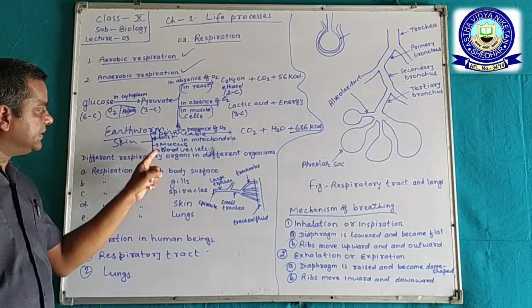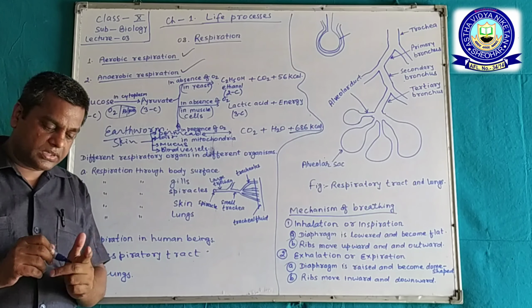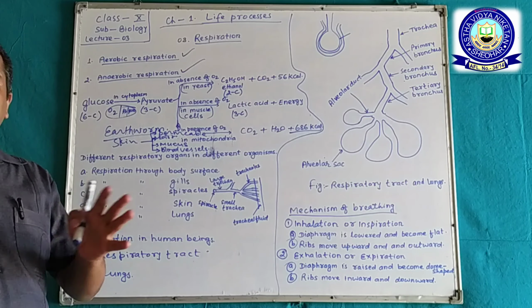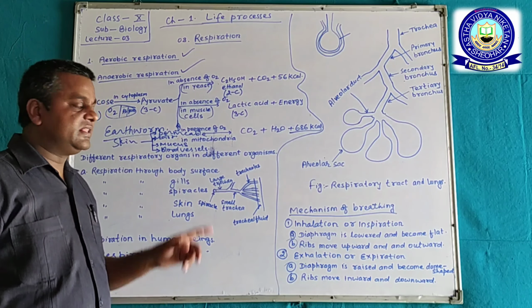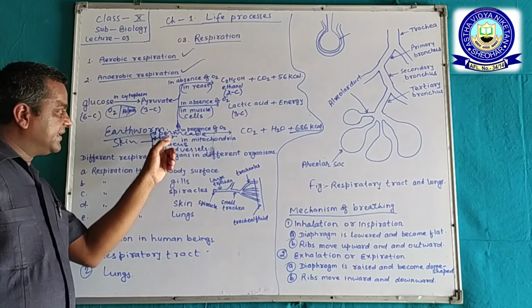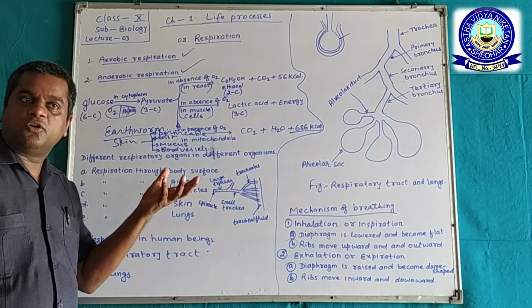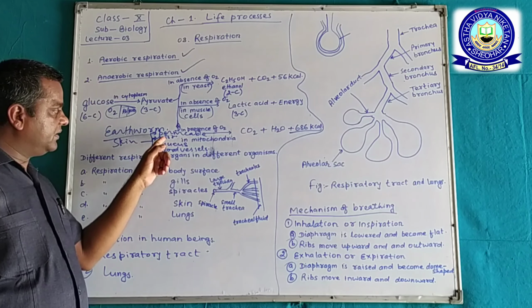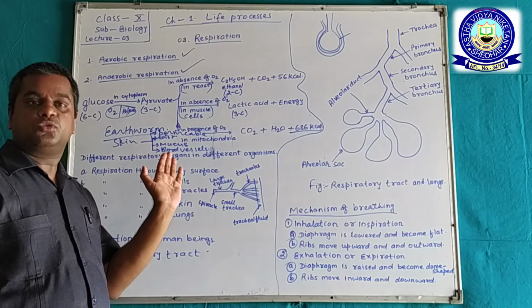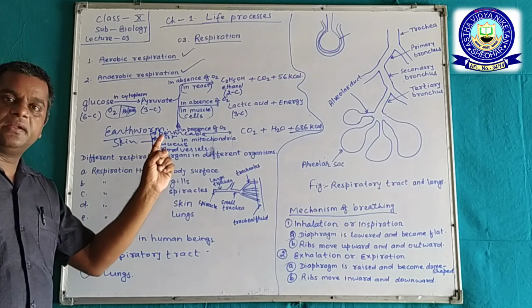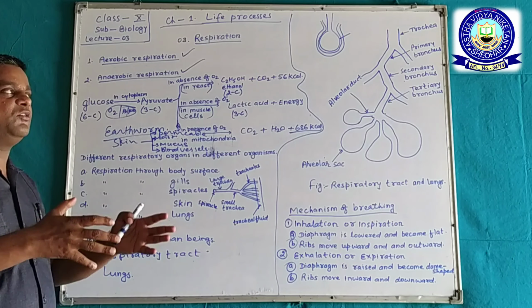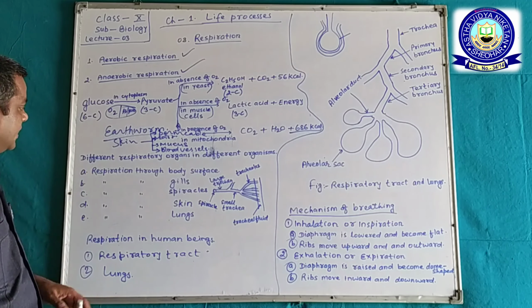When the skin of the earthworm comes in direct contact with atmospheric air, they exchange oxygen through their skin. Okay, and through the blood they carry it throughout the whole body.